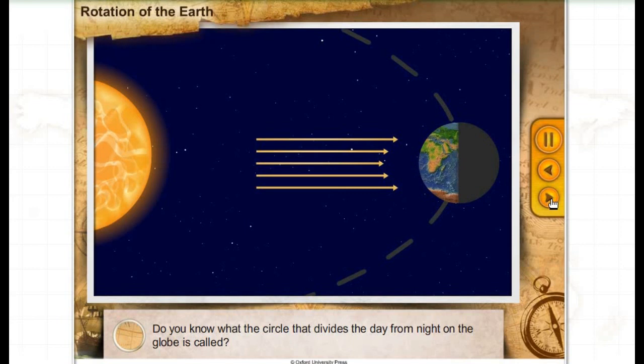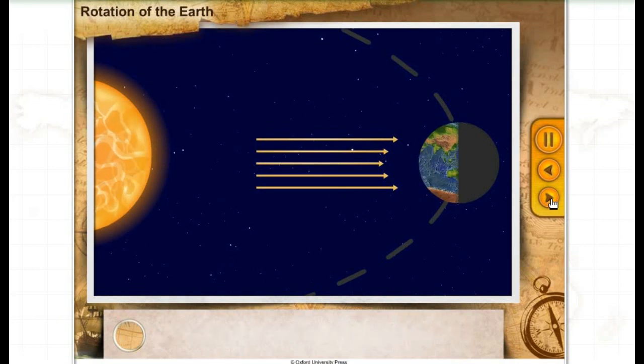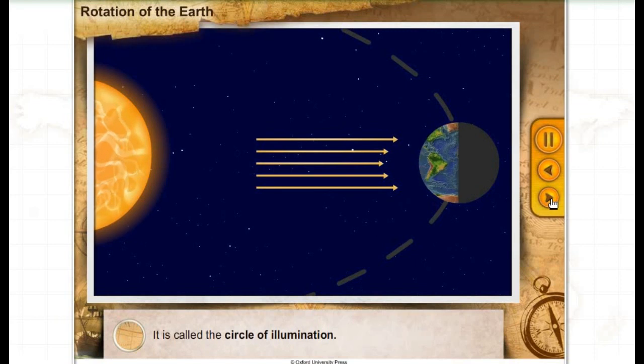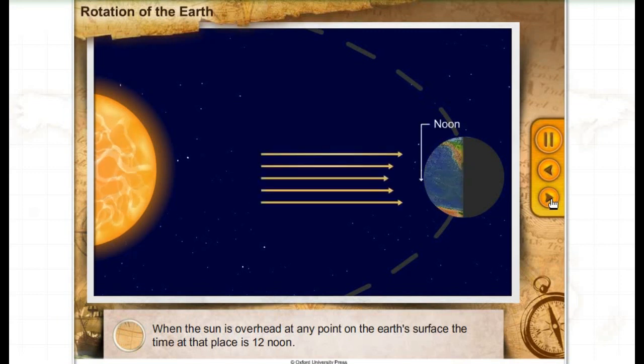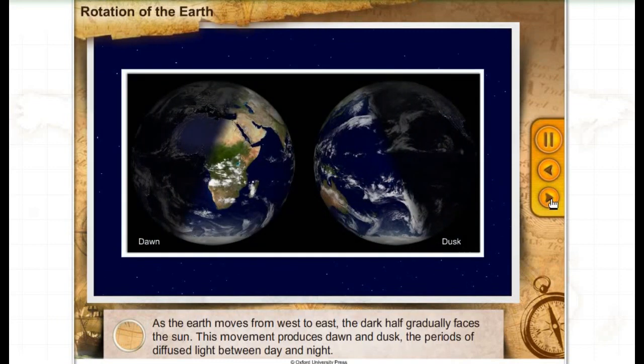Do you know what the circle that divides the day from night on the globe is called? It is called the circle of illumination. When the sun is overhead at any point on the Earth's surface, the time at that place is 12 noon. As the Earth moves from the west to east, the dark half gradually faces the sun. This movement produces dawn and dusk, the periods of diffused light between day and night.